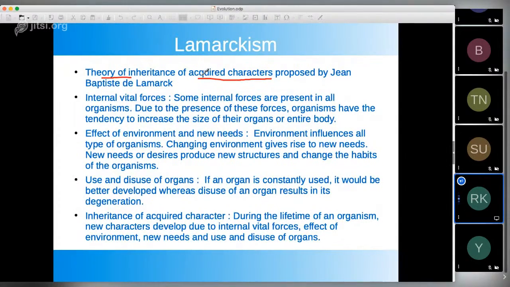There are two types of characters which we have. One is inherited, and one which we acquire during our lifetime, and those acquired characters get inherited in the next generation. This seems very simple, but it is not like that. You know why? Any character which is acquired in one lifetime, how will it get inherited? Tell me. This is a question.